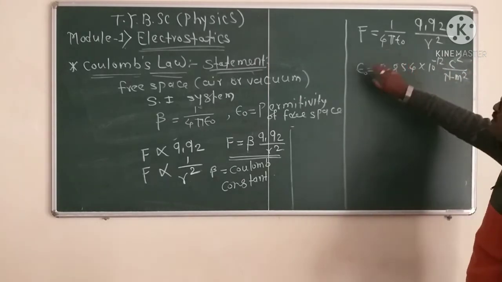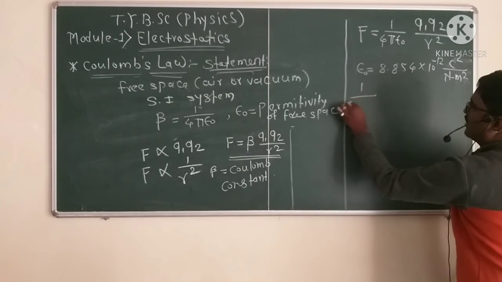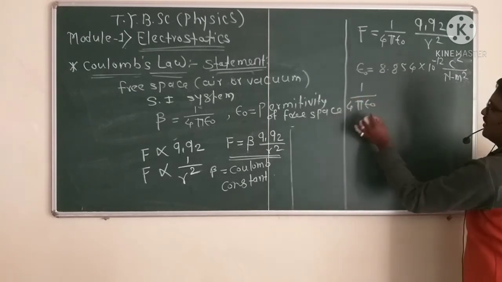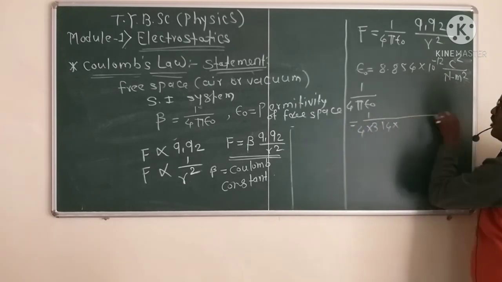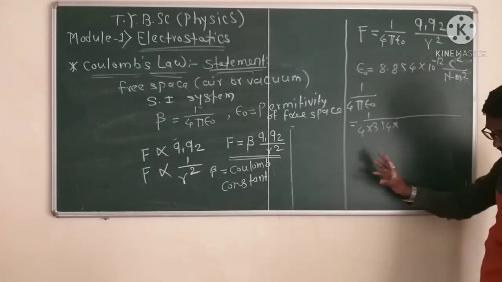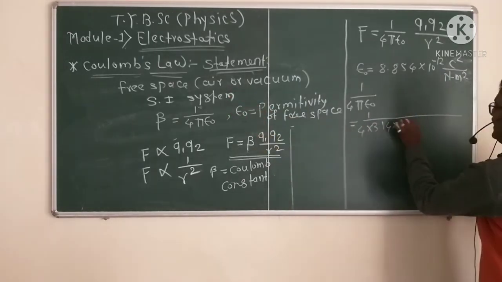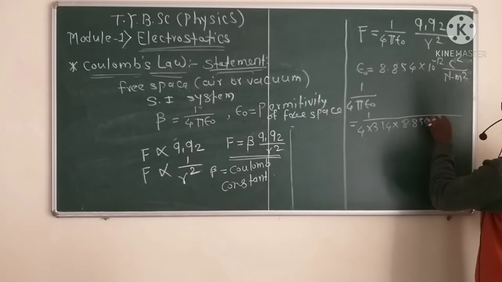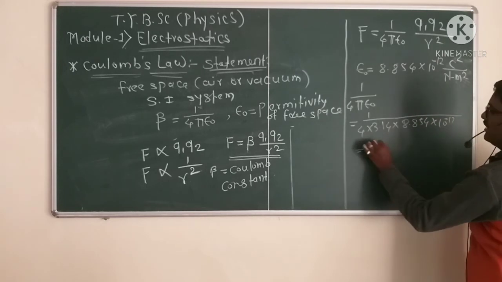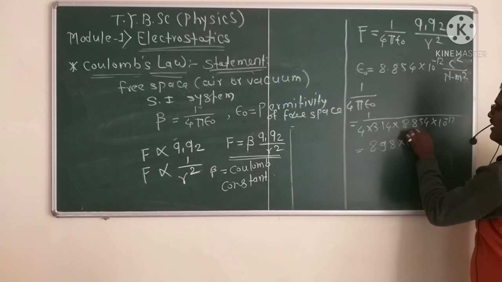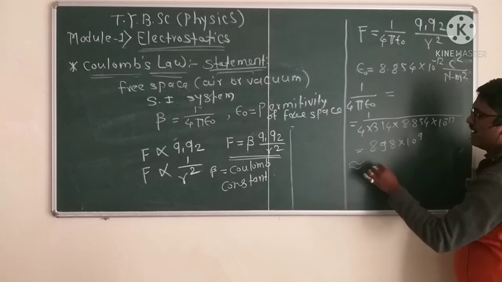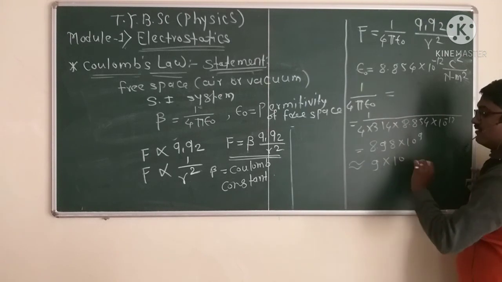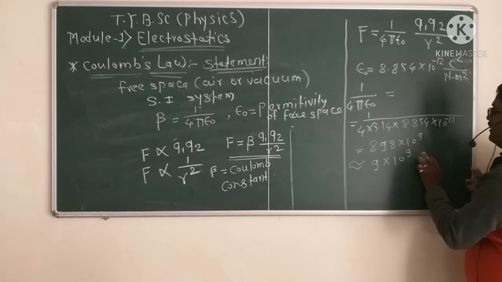Put this value in the term 1 divided by 4 pi epsilon naught. This is 1 divided by 4 into 3.14 into epsilon naught, the permittivity of free space, because the nature of the medium is free space, 8.854 into 10 to the power minus 12. This comes to about 8.98 into 10 to the power 9, so we write the value of 1 divided by 4 pi epsilon naught as 8.9 into 10 to the power 9 N m square divided by C square.